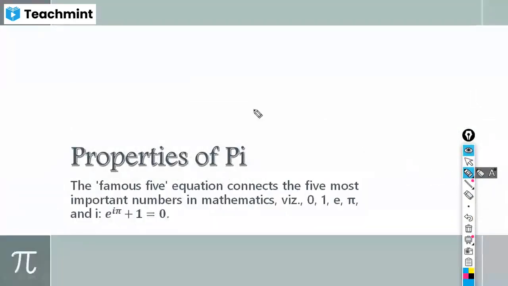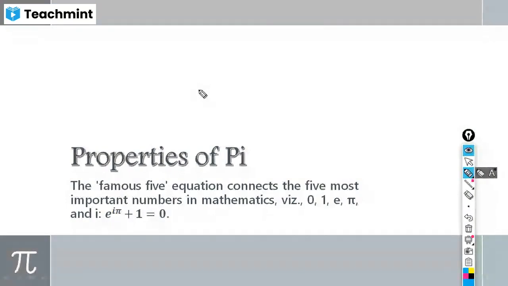So this was up to here. We have seen how pi has undergone many changes from the past to the present. Now we know millions and trillions of decimal places after the decimal point.